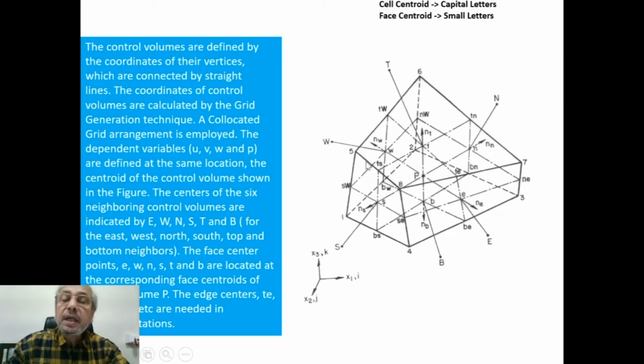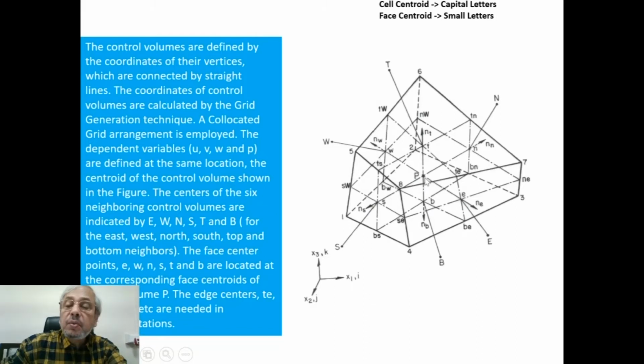These are connected through straight lines. The coordinates of control volumes are calculated by the grid generation technique. A collocated grid arrangement is employed. The dependent variables u, v, w, and p are defined at the same location, the centroid of the control volume, shown in the figure.